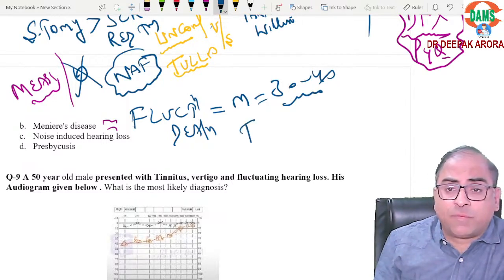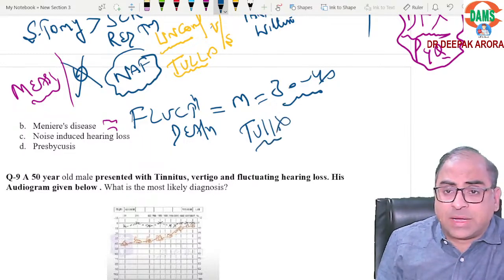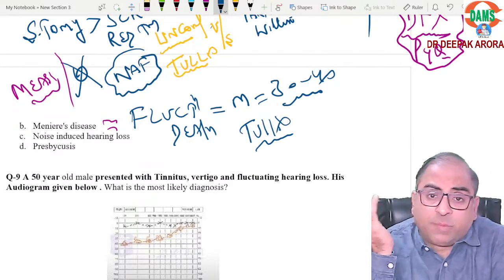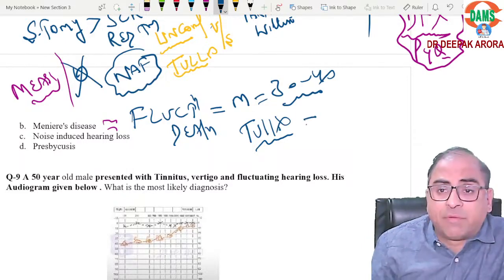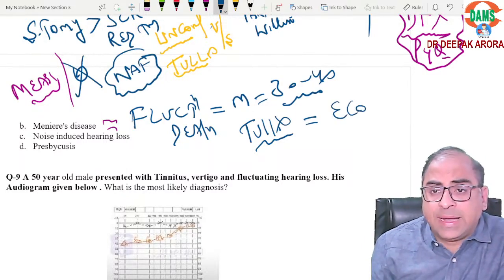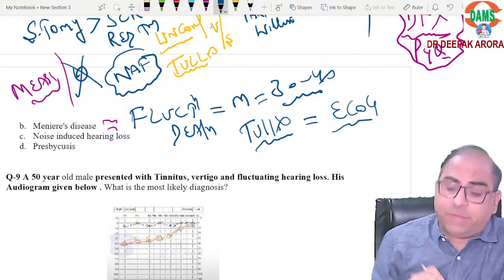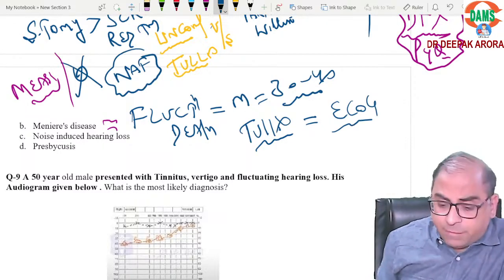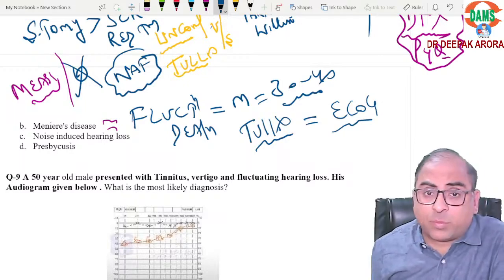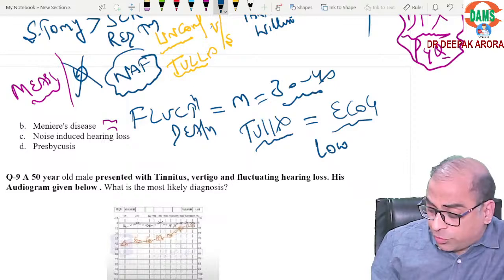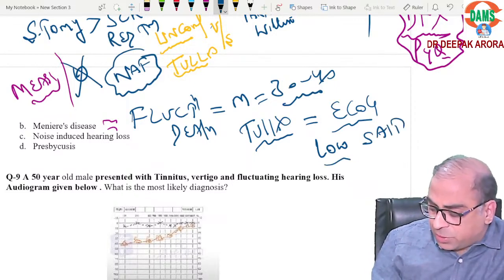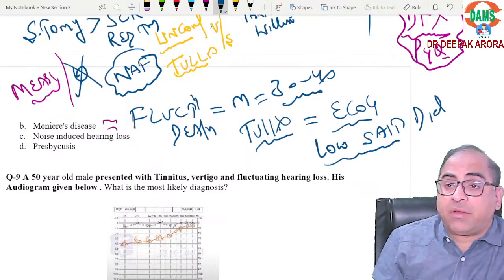They will give you the word Tullio's phenomenon. This is again a feature of Meniere's, because Meniere's is a sensory deafness. Because it is sensory deafness, what will be the investigation of choice? Electrocochleography is the investigation of choice for Meniere's. Just remember this point. M for Meniere's, M for medical treatment. Low salt diet, 80% of the patients respond with dietary modification.